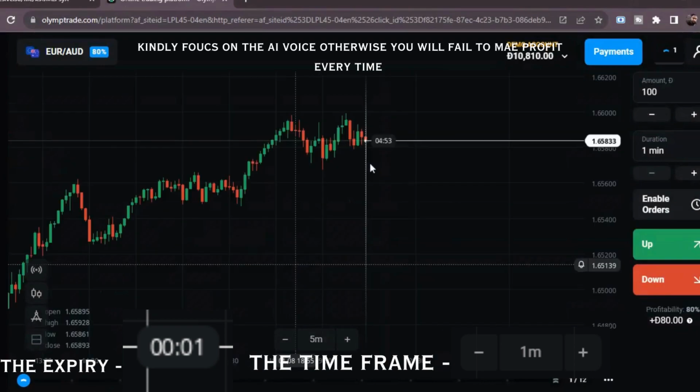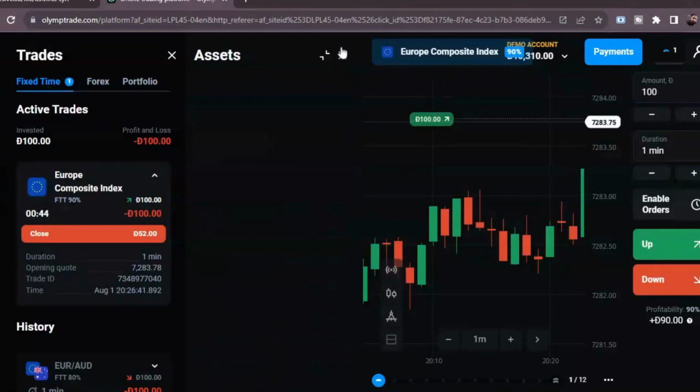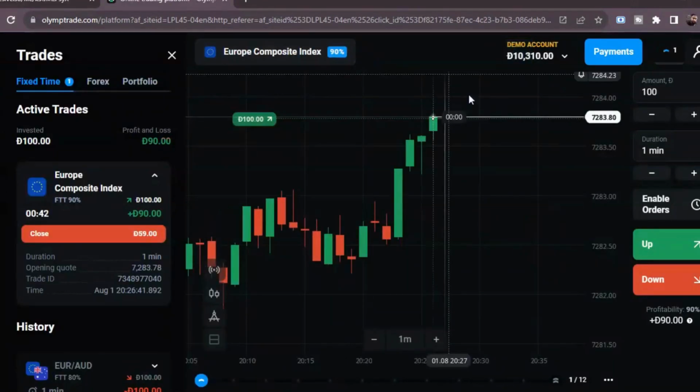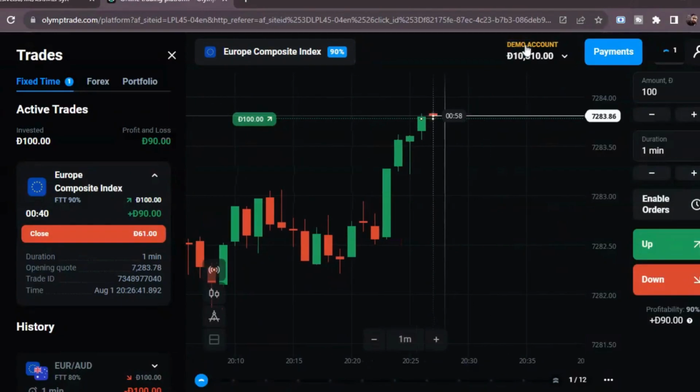So let's make some trades only on the signals of the candle. I put a trade, let's see the result. The trade got a win.